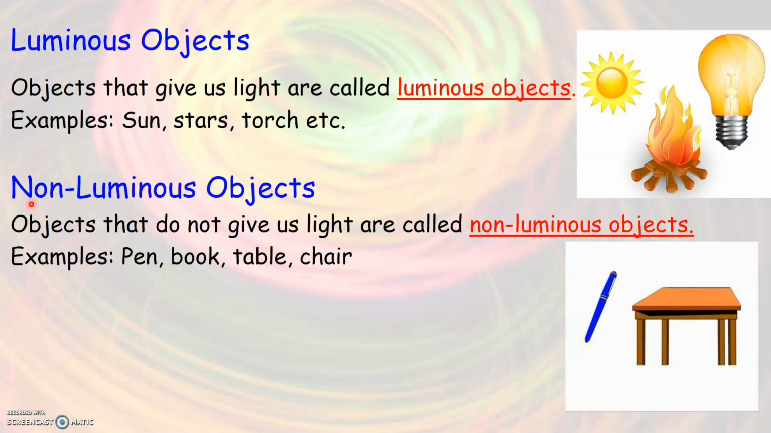So we have now learned what is light, what are the sources of light, natural light and artificial light, what are the natural sources of light and what are the artificial sources of light. We have also learned luminous and non-luminous objects with their examples.